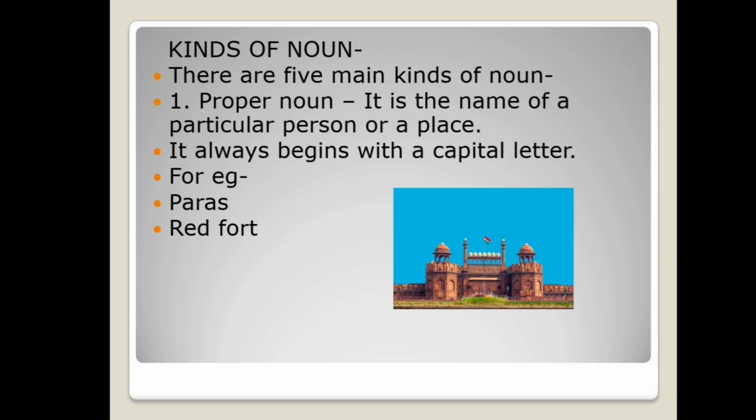First is proper noun. A proper noun is the name of a particular person or a place. It always begins with a capital letter. For example, Paras. It is the name of a particular boy. In the same way, Red Fort. It is also the name of a particular monument.